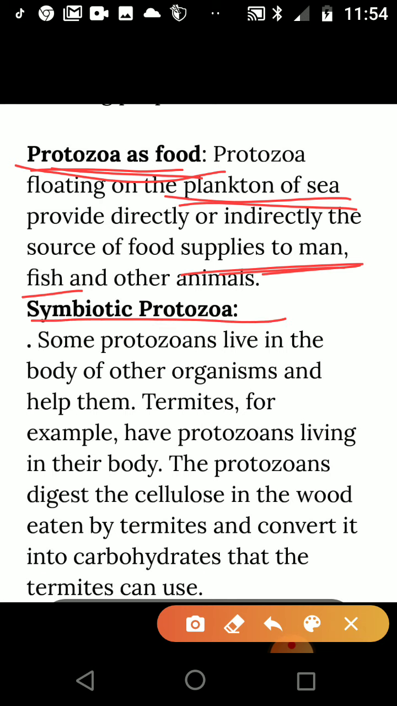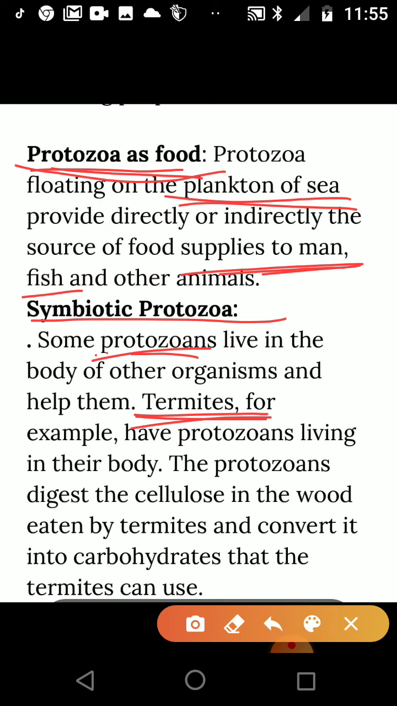Symbiotic protozoa. What do we mean by symbiotic? It means some protozoans live in a symbiotic relationship. The beauty of a symbiotic relationship is that they depend on each other and benefit each other without harming one another. For example, protozoans live in the body of termites.